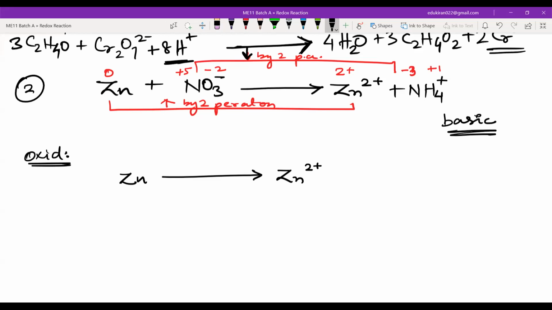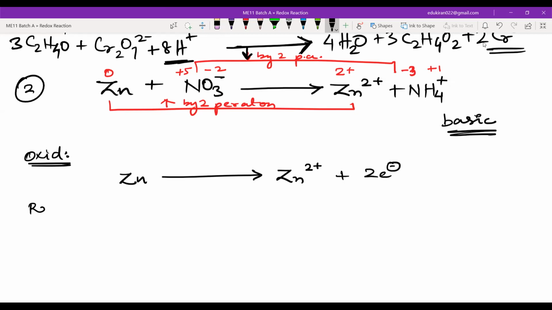Zinc to Zn positive. Then I will have reduction. No, I have to balance this. Zinc to zinc positive. What do I need to do? I need to first of all add some electrons, right? Add some electrons. So I will add 2 electrons. This is due to the oxidation reaction. Okay, oxidation. And it is already balanced, yes or no? Everything is balanced? Yes, sir.